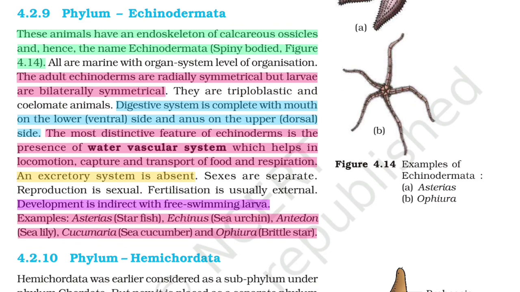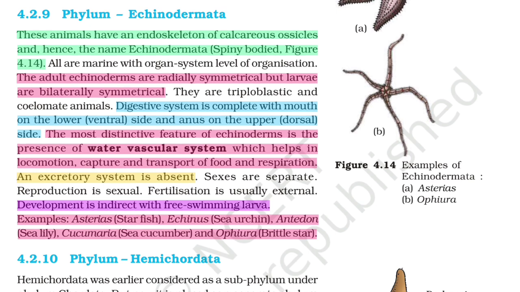Phylum Echinodermata. These animals have an endoskeleton of calcareous ossicles and hence the name Echinodermata, spiny bodied. Figure 4.14. All are marine with organ system level of organization. The adult echinoderms are radially symmetrical but larvae are bilaterally symmetrical. They are triploblastic and coelomate animals. Digestive system is complete with mouth on the lower ventral side and anus on the upper dorsal side. The most distinct feature of echinoderms is the presence of water vascular system which helps in locomotion, capture and transport of food and respiration. An excretory system is absent.